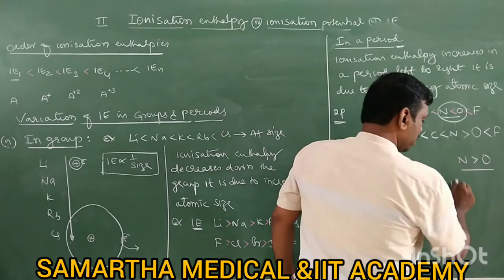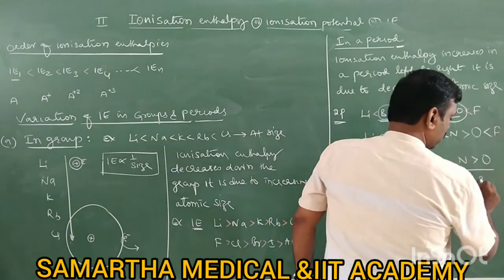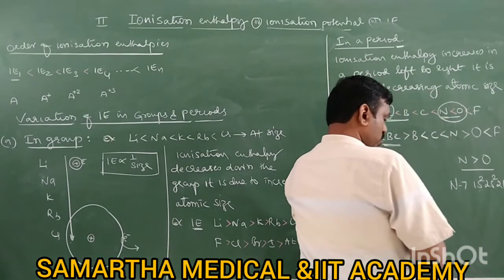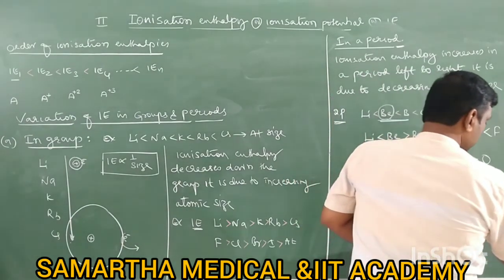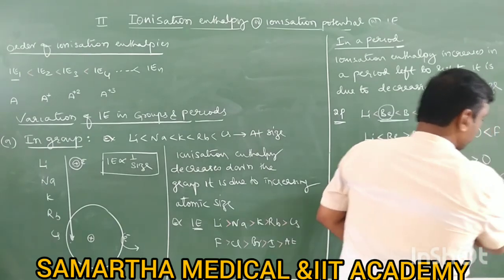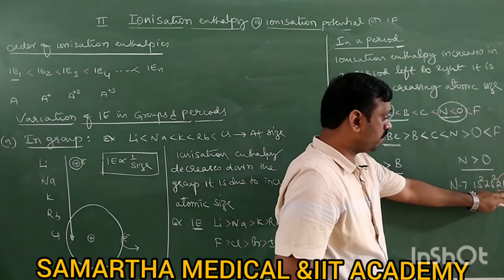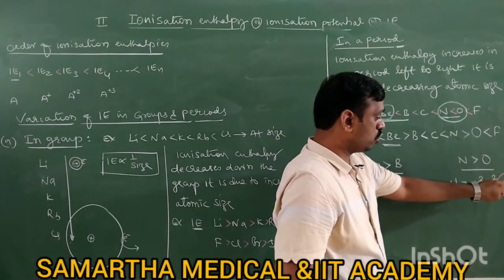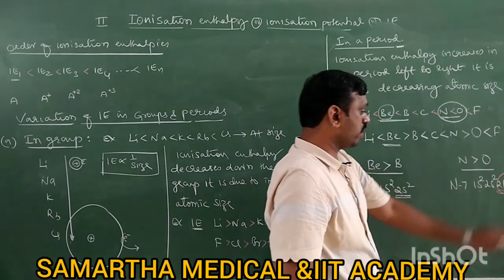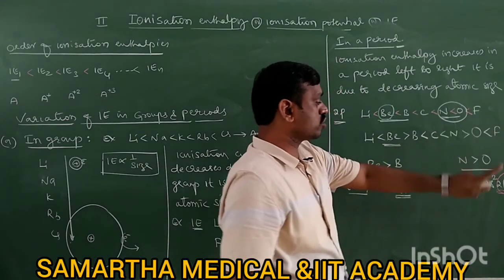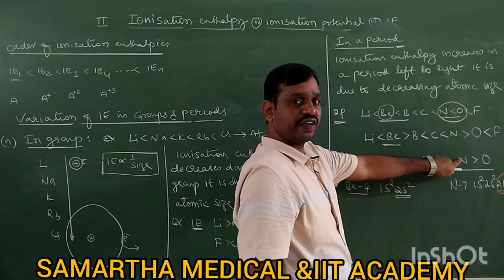Nitrogen atomic number is 7, its electronic configuration is 1s2 2s2 2p3. So this 2p3 is a stable half filled electronic configuration. Due to the stable half filled electronic configuration, nitrogen becomes more stable. So when nitrogen becomes more stable, the removal of electron is difficult.